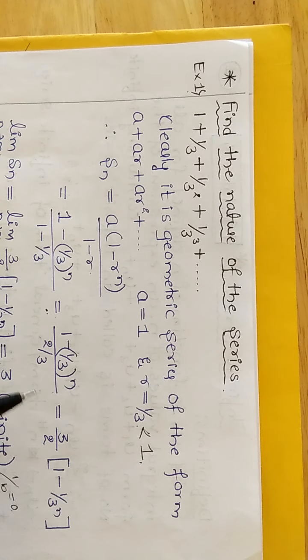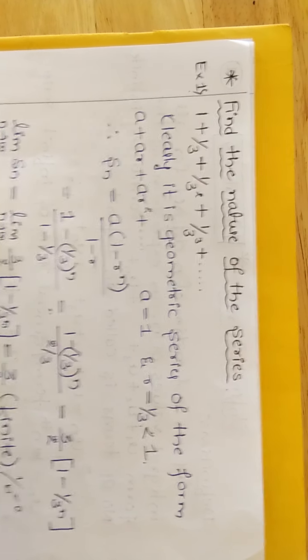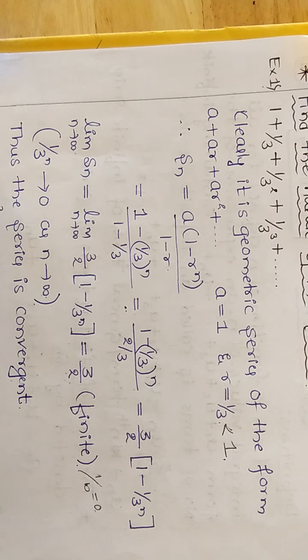So what is the condition? The limit of Sn as n tends to infinity is either a finite value or an infinite value.